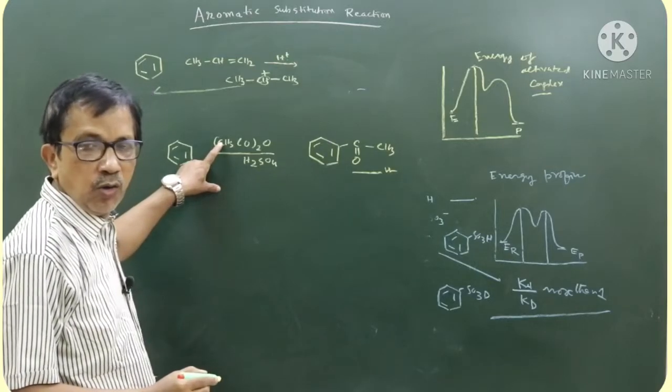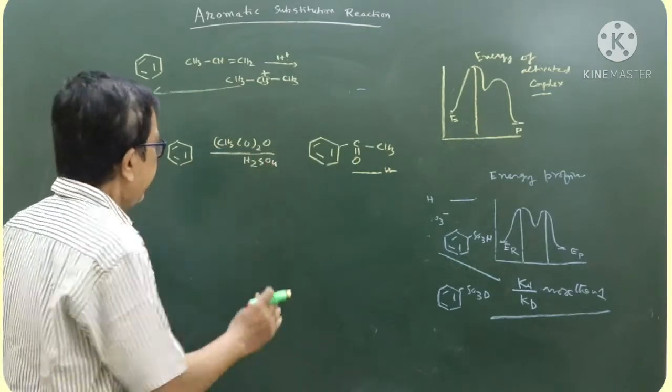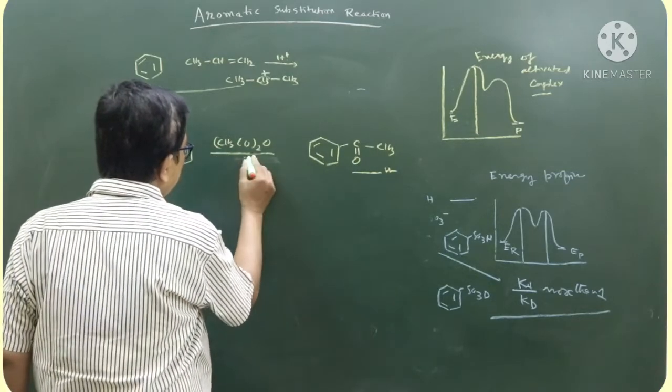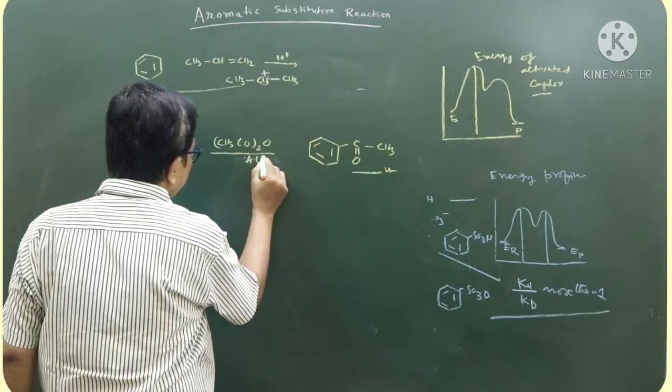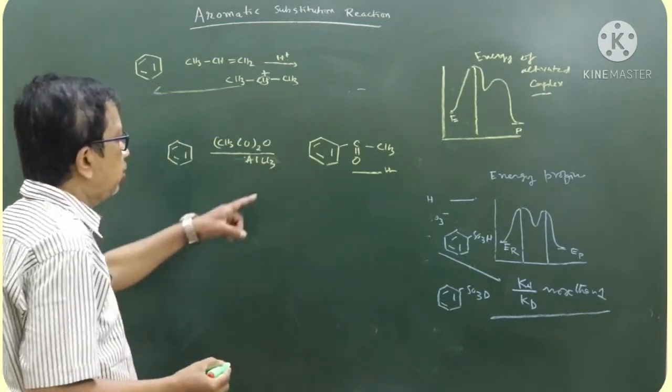Acylation, one was acyl chloride, another was acetic anhydride. In presence of H2SO4 you can use AlCl3 also. AlCl3 can be used also to give you what?